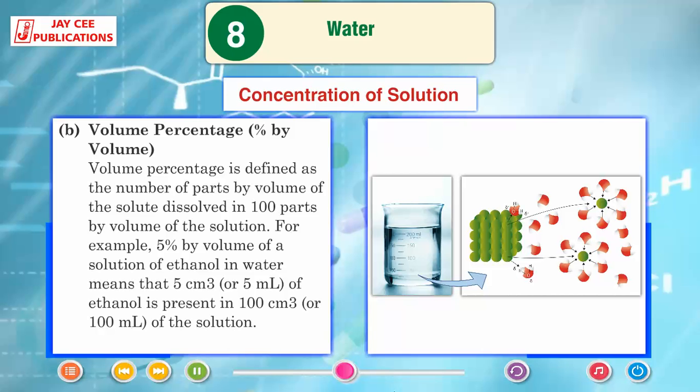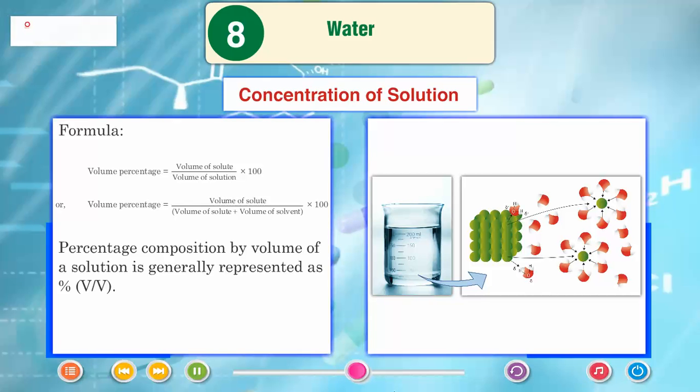Volume percentage or percentage by volume. Volume percentage is defined as the number of parts by volume of the solute dissolved in 100 parts by volume of the solution. For example, 5% by volume of a solution of ethanol in water means that 5 cm cube or 5 ml of ethanol is present in 100 cm cube or 100 ml of the solution.